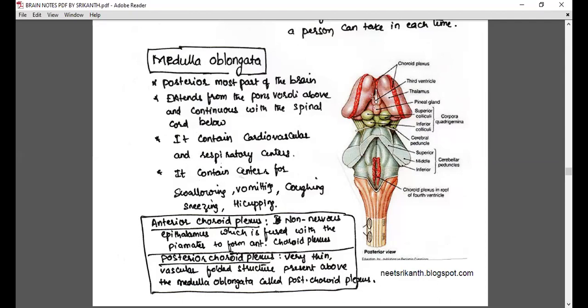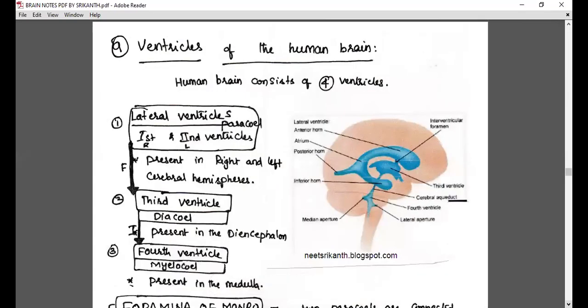On the roof of the diencephalon, that is the anterior choroid plexus. On the roof of the medulla oblongata, the fourth ventricle, another plexus, the posterior choroid plexus. Both you can see there. Then about the ventricles, what I have said, but I'll give the conclusion.